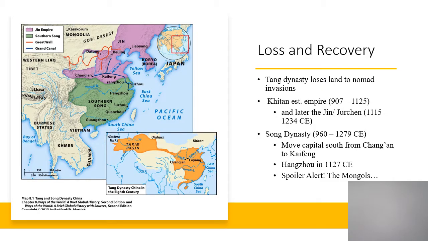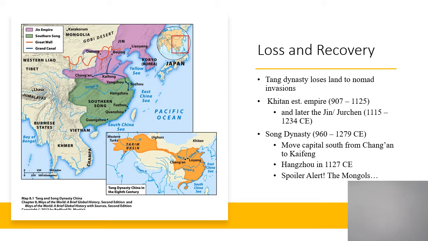One of the last things that we should mention about the Tang Dynasty is the territory that they lose to various invasions and conquest, actually, by these steppe nomads. Two empires are founded in northern China, and throughout this process, not only is conquest happening, but as your book describes a little bit, there's a lot of intermixing, right? A lot of exchanging of culture and genes, right? Sort of blood and biology.